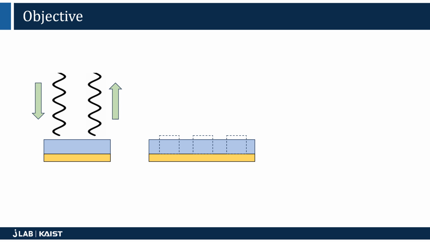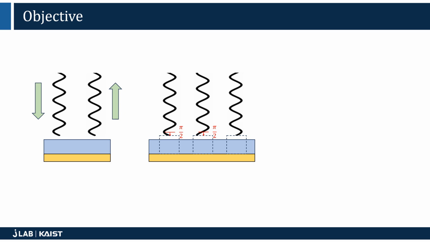Let's say the left meta-atom reflects light with an arbitrary phase. If the central meta-atom reflects light with a phase difference of pi/2 from that of the left meta-atom, and the right meta-atom imparts a reflected phase that has an additional pi/2 phase difference from the central one, and we could do this by electrostatically gating each meta-atom, so for example, 3 volts, 7 volts, and 11 volts, then by linking the points on the waves that have the same phase, aka the wavefront, we can see that the light is reflected at an angle.